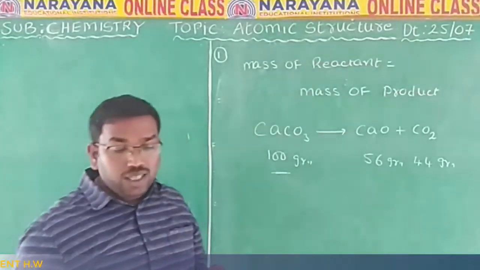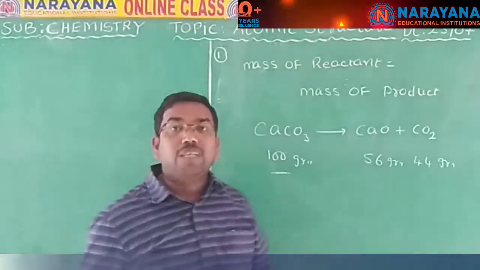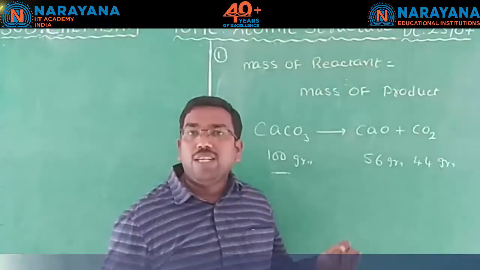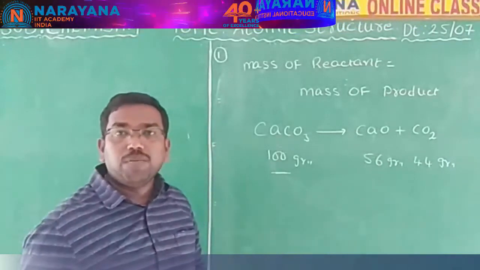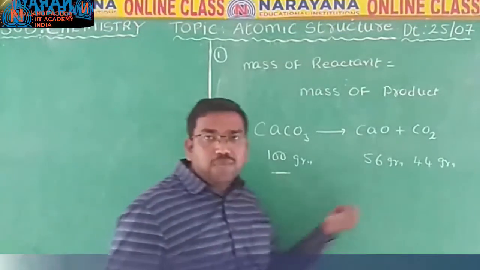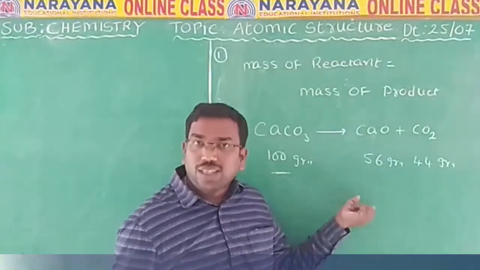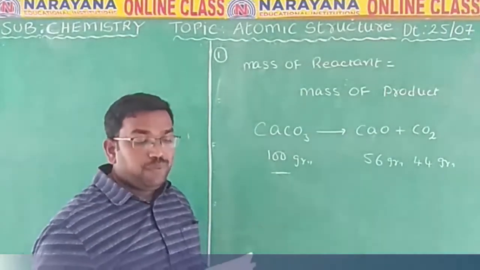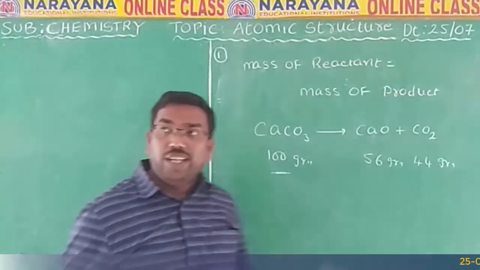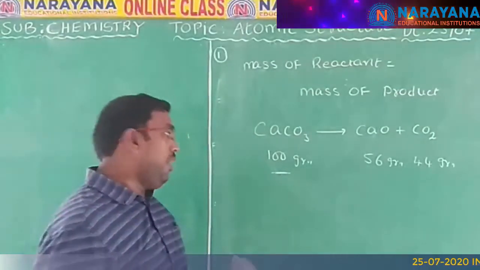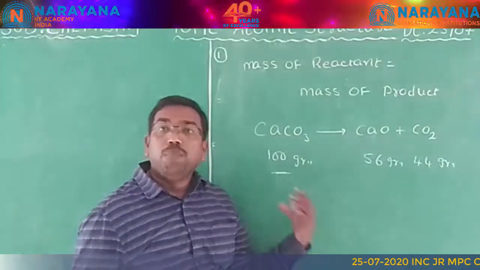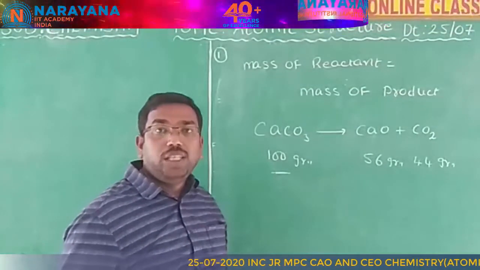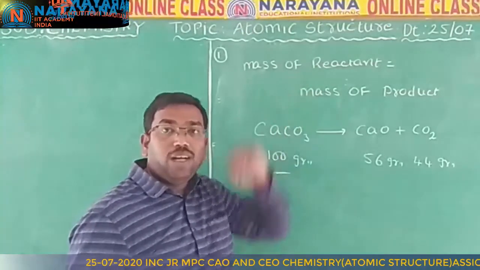What does it mean that atoms of the same element are similar? When I take 1 mole of hydrogen, it has a large number of hydrogen atoms. Here all the atoms are similar, but it is not related to the law of conservation of mass. And the next is, atoms of different elements are different. Obviously, hydrogen and helium are different. It is also one of the postulates of Dalton's atomic theory, but it is not related to the law of